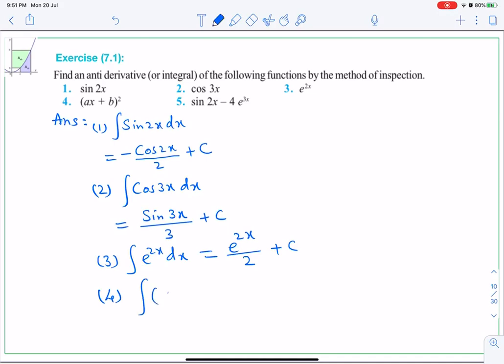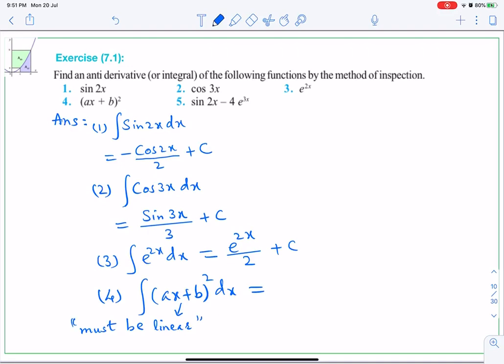Fourth question, integral (ax plus b) square dx. So we will treat, if it is linear, please remember it, that the inside part of the power function must be linear. And if it is not linear, then you have to open the bracket.